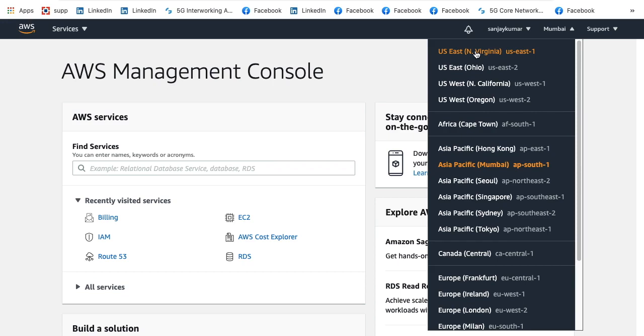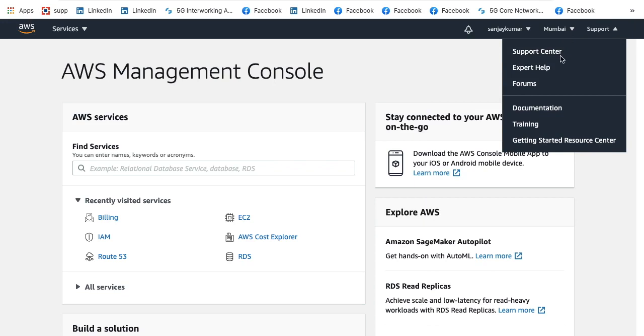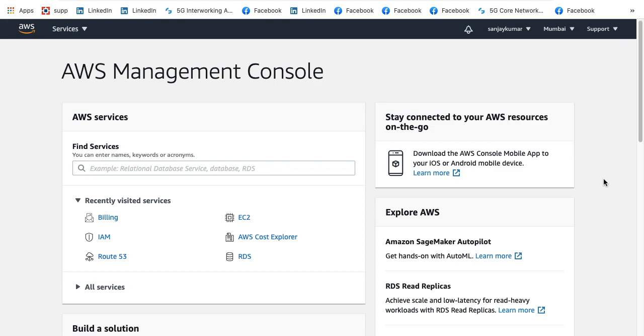It also depends on how I really want to deploy my workloads, and also where my users are. I always want to have my regions closer to my end users who are going to access these resources day in and day out. However, it depends on a number of other factors as well. The pricing for various resources is going to be different from region to region. If you really want some support, you can always go to the support center or expert help, or you can get into the forums, documentation, training, and some other resource centers as well.